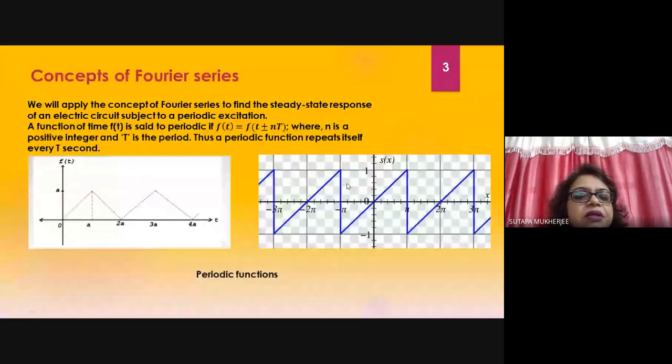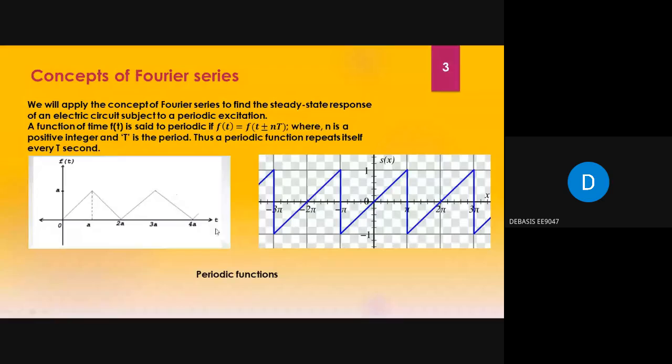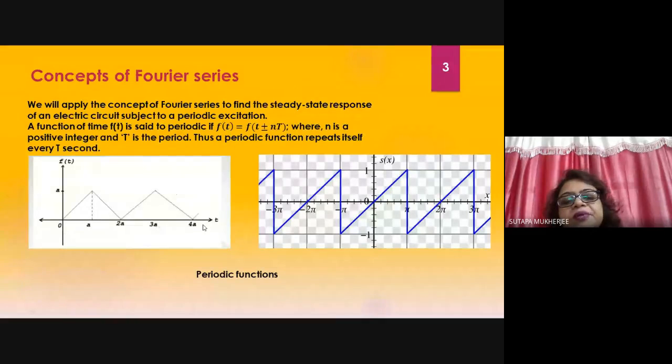So this is a periodic function. This is periodic triangular wave. And at the point A, you are getting the maximum amplitude. Again, at the point 3A, you are getting maximum amplitude. And after, where you will get maximum amplitude again? 5A. Right. A, 3A, 5A, that is odd multiple.